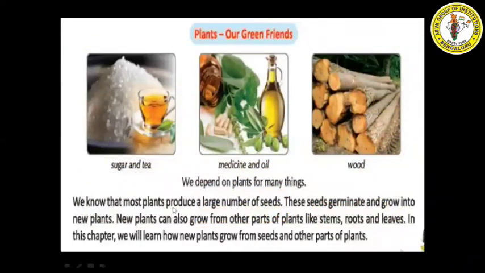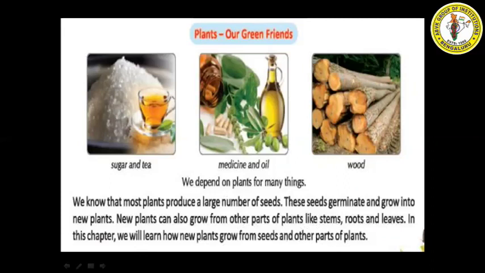We know that most plants produce a large number of seeds. These seeds germinate and grow into new plants. New plants can also grow from other parts of plants like stem, root, and leaves. In this chapter, we will learn how new plants grow from seeds and other parts of plants.